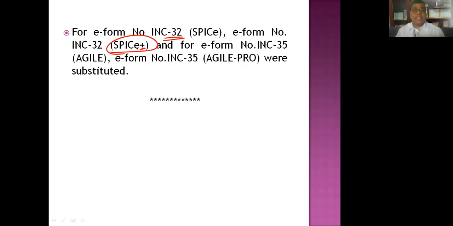incorporation, in the sense they have changed the concept of filling of forms for the purpose of incorporation. That's why they have changed the name from SPICe to SPICe Plus, and AGILE to AGILE PRO.